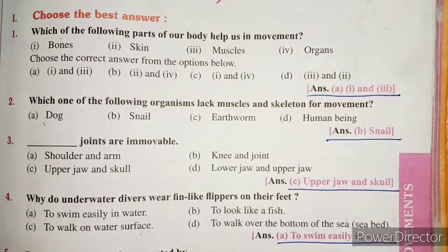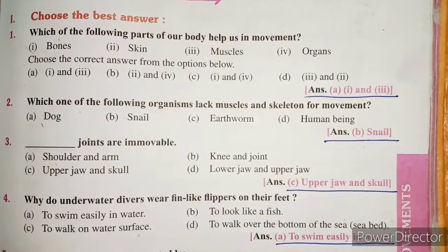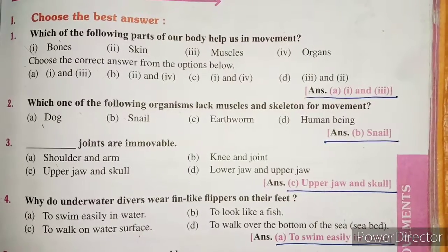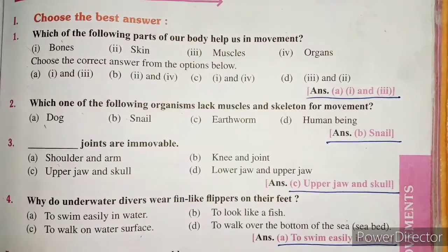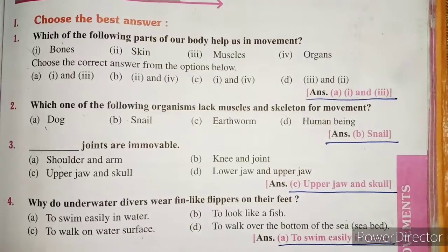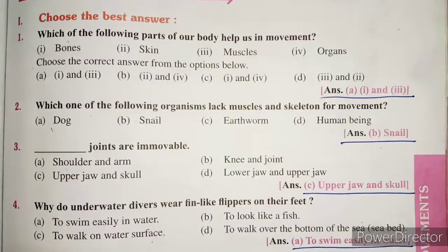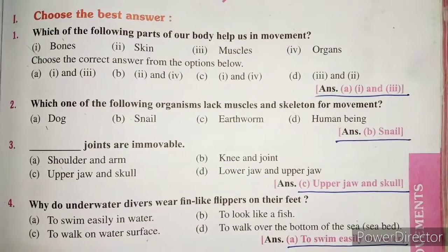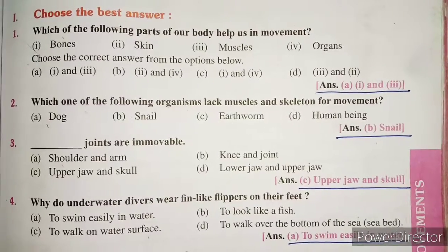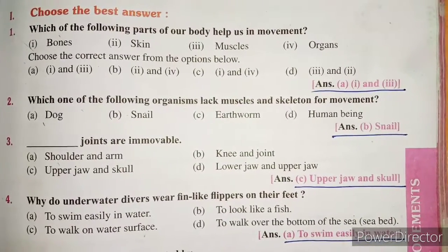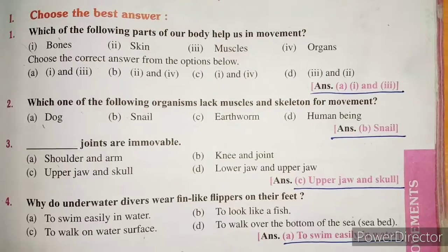Snail. 3. Upper jaw and skull joints are immovable. 4. Why do underwater divers wear fin-like flippers on their feet to swim easily in water?